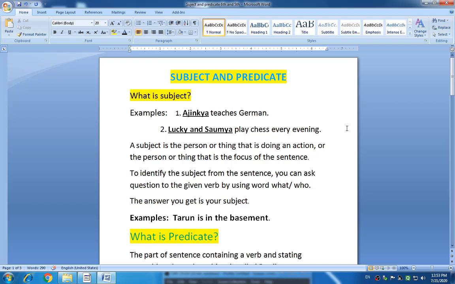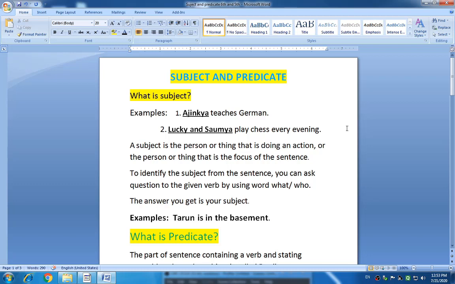Today we are studying subject and predicate, our next grammar chapter. It is very easy. Look at that. What is the subject? Do you know what the subject is? I think you all know what a subject is, but I will explain again what the subject and what the predicate are in sentences.